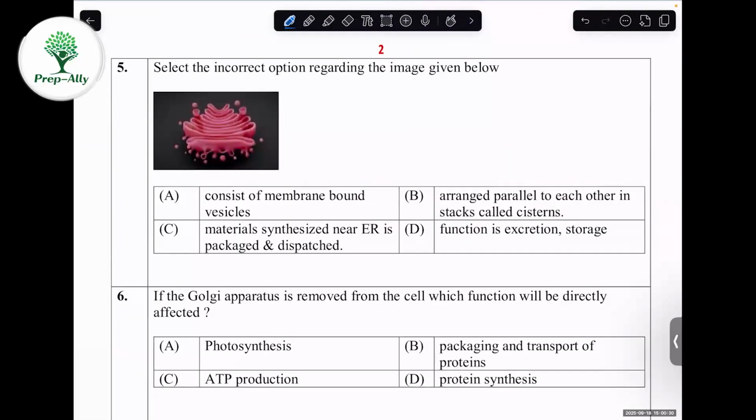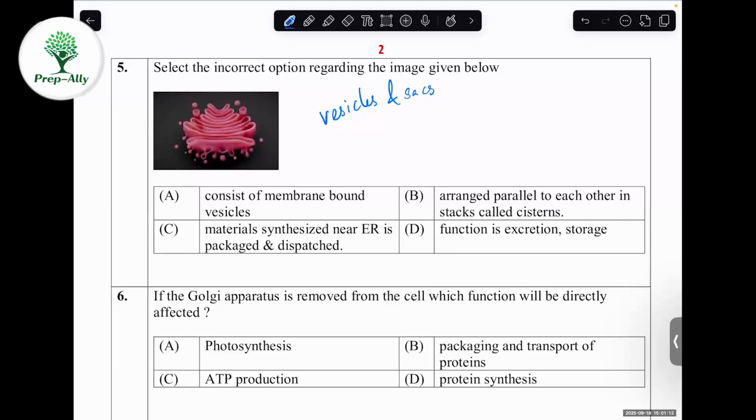Fifth question: select the incorrect option regarding the image given below. First, you have to find what this image is. If you look closely, it is not endoplasmic reticulum, because endoplasmic reticulum has rough and smooth types. Instead, it is Golgi apparatus, because the Golgi apparatus has both flattened sacs and vesicles. So it is very clear that the picture given here is Golgi apparatus.